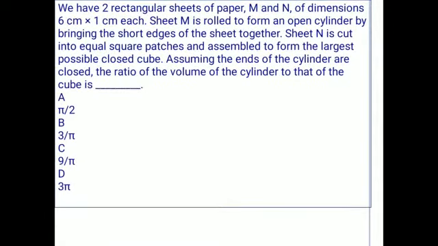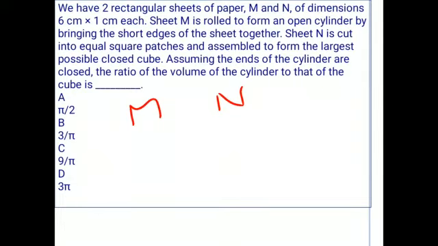Next, here is a question. We have two rectangular sheets of paper, M and N, of dimensions 6 centimeter by 1 centimeter each.